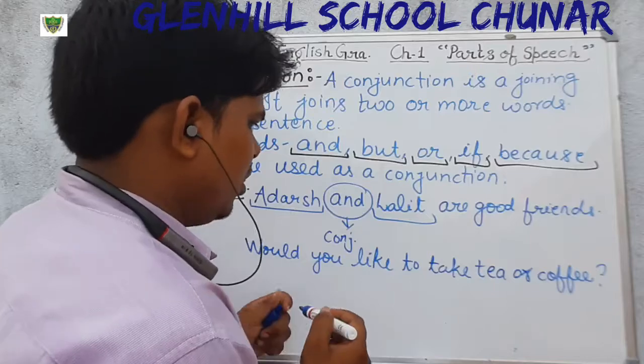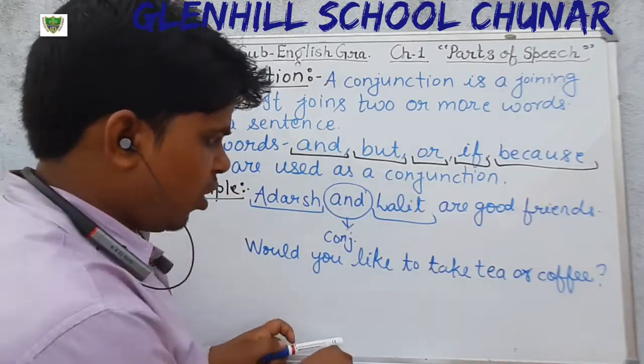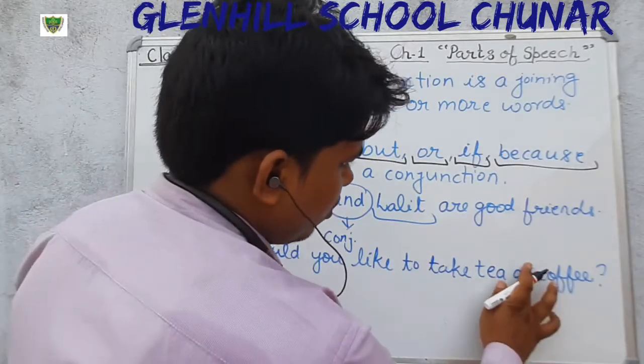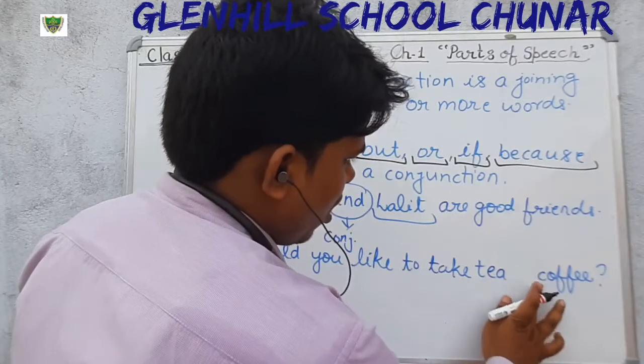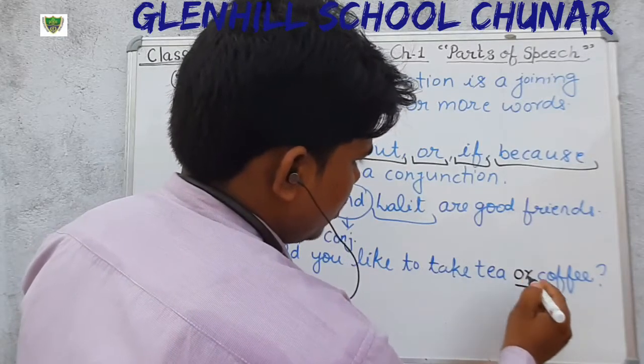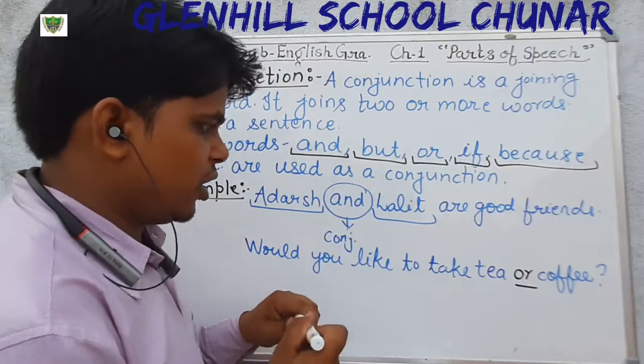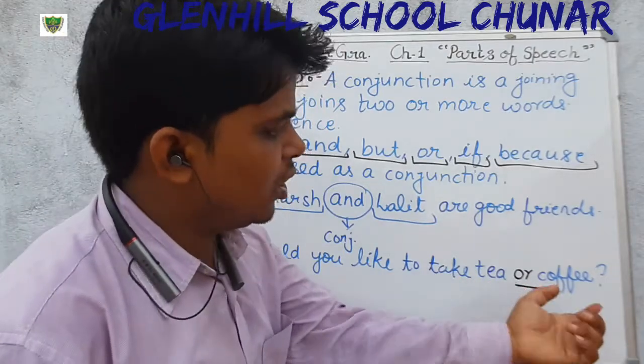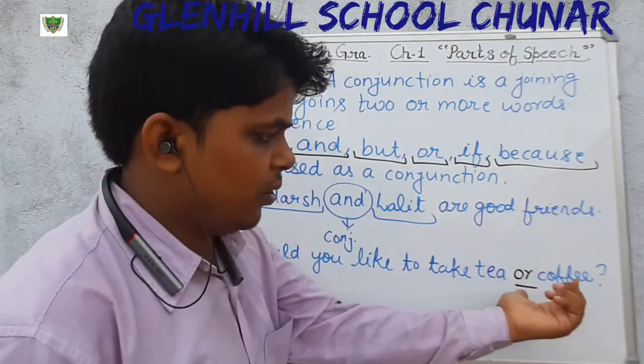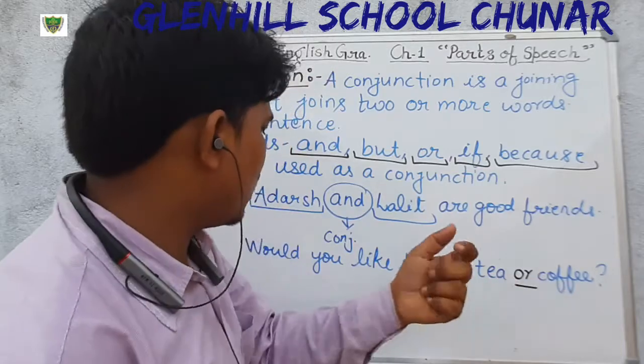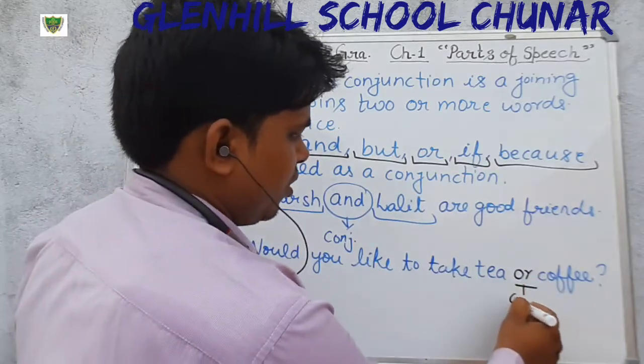Okay, in this sentence the word or is used as a conjunction. It joins the two words tea and coffee. Therefore the word or is a conjunction.